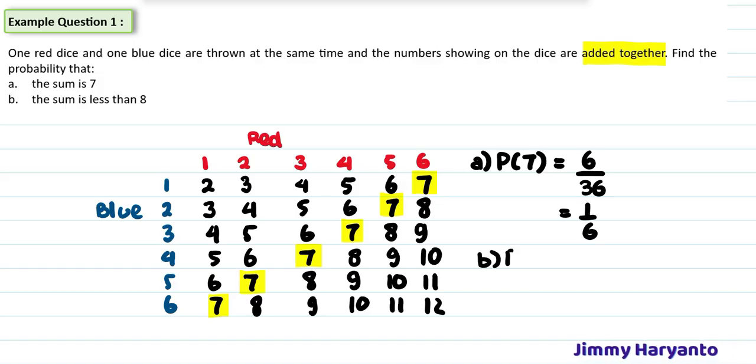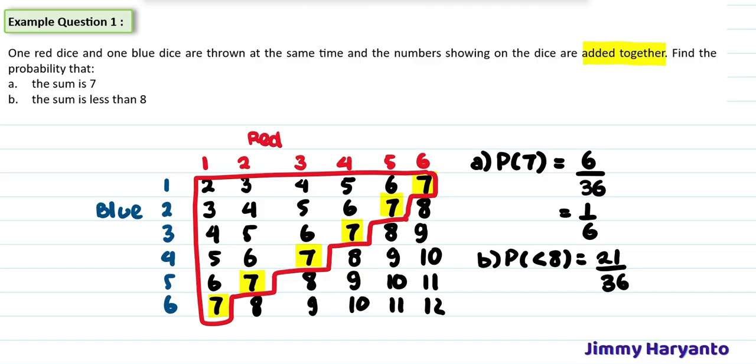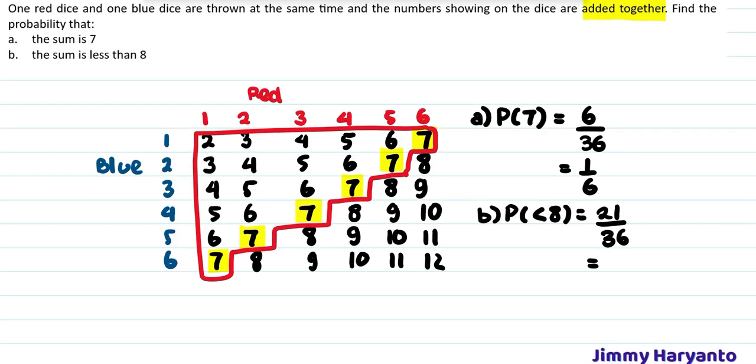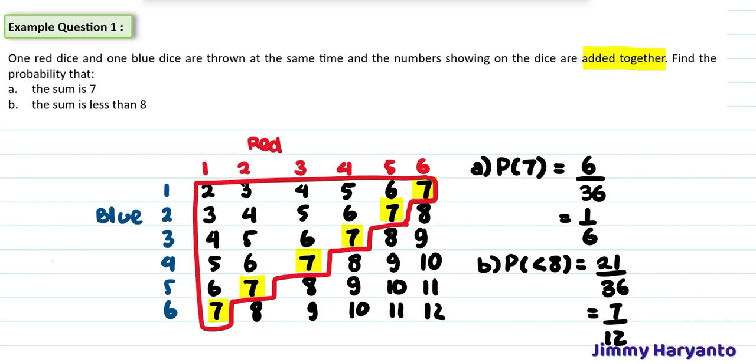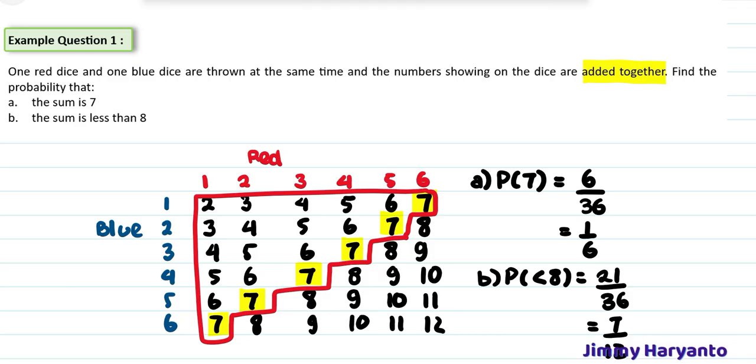How about B? B is the sum less than 8. The sum less than 8 means this one, guys. This one is less than 8. If you count it, you'll have 21 favorable outcomes divided by 36, and when you divide by 3, you will have 7 over 12. Okay, so this is how you create the sample space diagram.